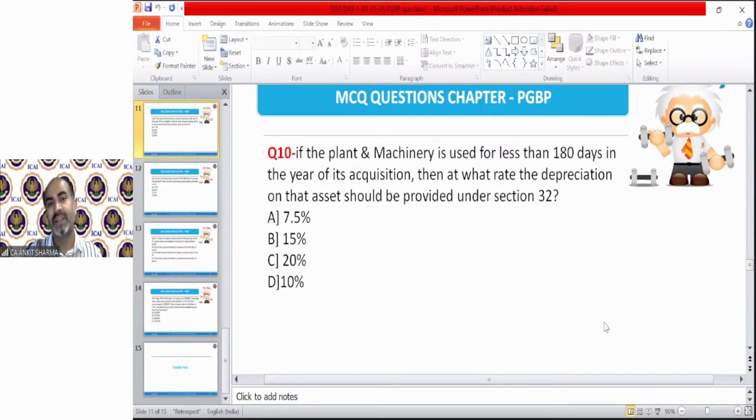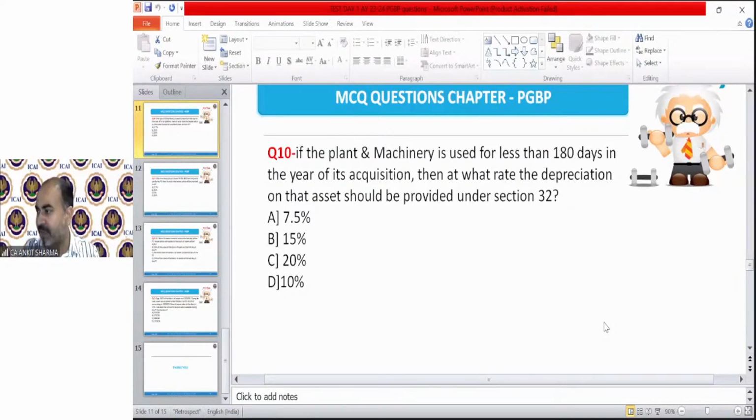Yes, the correct answer is A. 50% of your normal rate. So plant and machinery has a 15% rate, and 50% of 15% is 7.5%. We did not discuss the plant and machinery rate, but I believe that you must know this much, that plant and machinery has a 15% rate. Okay. So the correct answer is A.